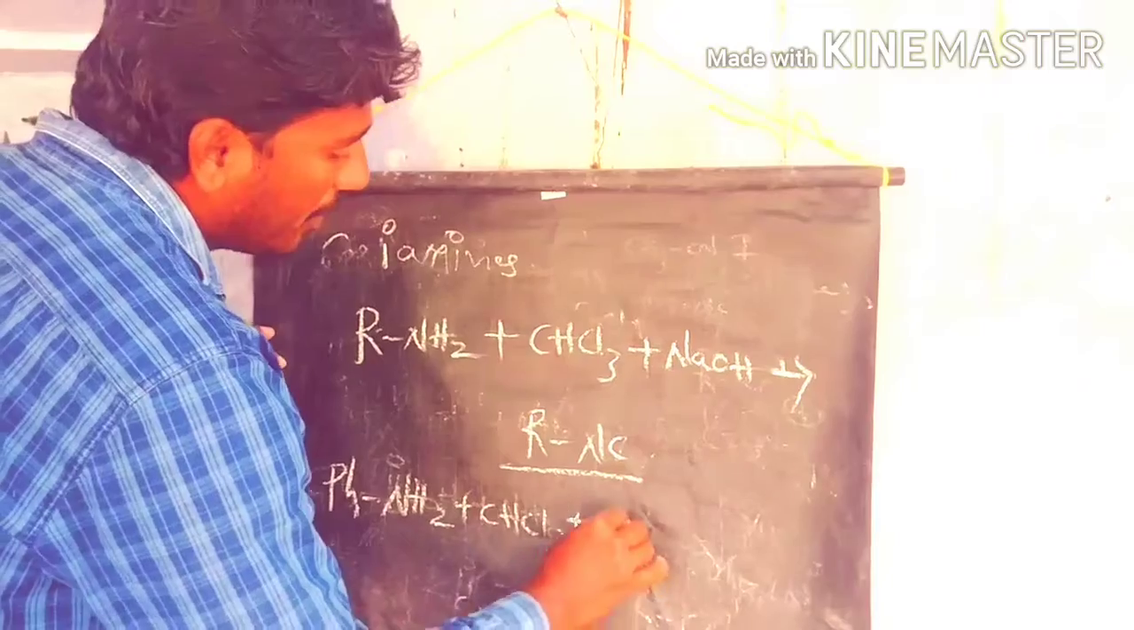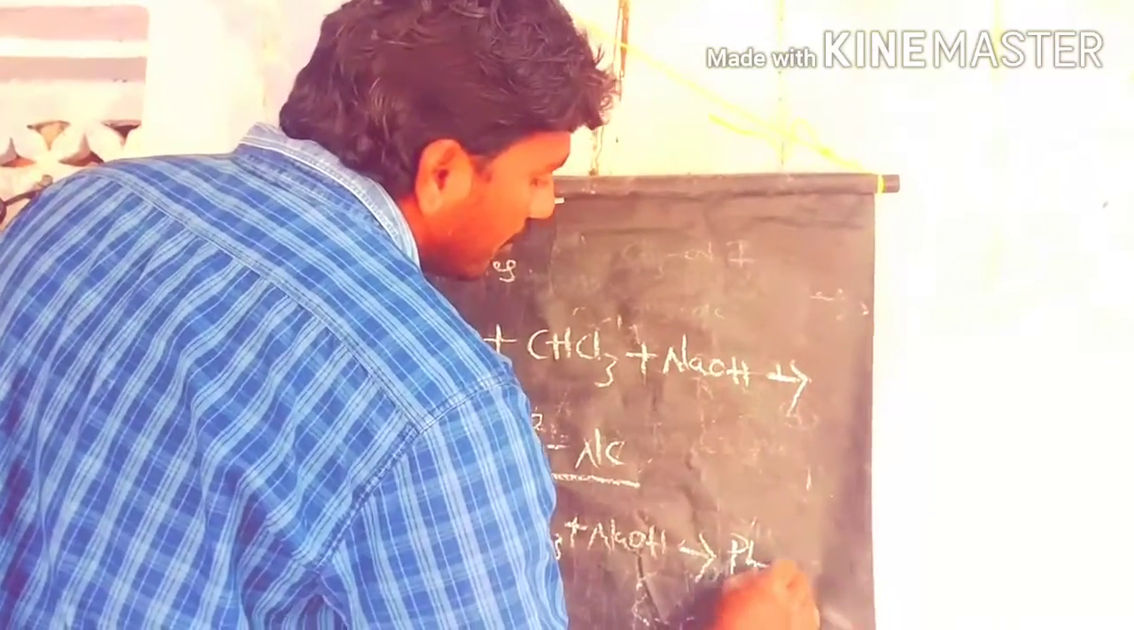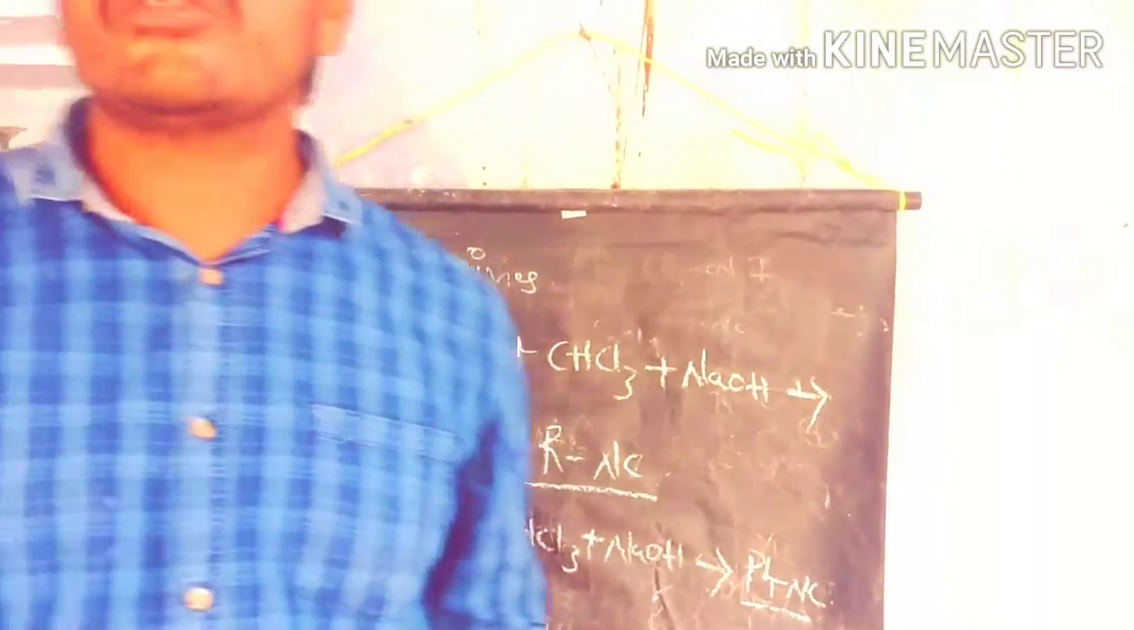sodium hydroxide, it forms phenyl isocyanide. So this is the identification test of primary amines. This is also useful for the identification test of primary amines. So these are the preparations of cyanates and isocyanates in our syllabus. The first one is from alkyl halides, the second one from carboxylic acid, the third one from the carbylamine test.